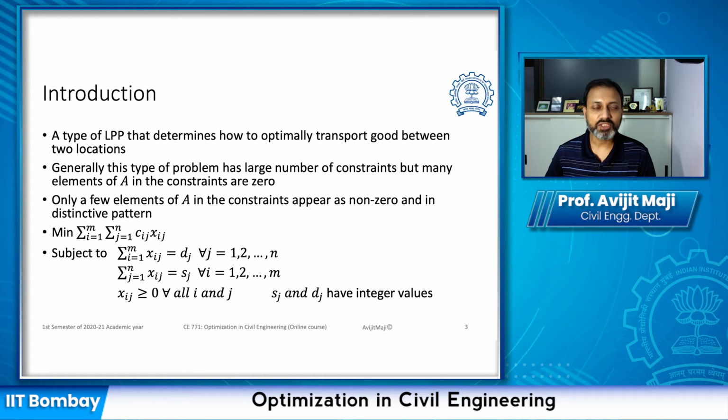Now, some of these engineering problems could be related to the transportation problem. For example, if you want to transport goods from a factory to a warehouse, or from a location where it is being manufactured to a location where it is going to be used, particularly in the construction industry, you may be procuring various construction materials from different parts of the city or different locations, and you want to use them in the building construction happening at one location.